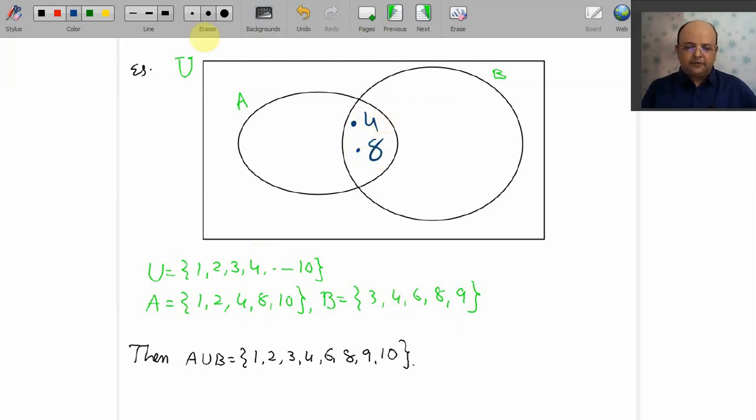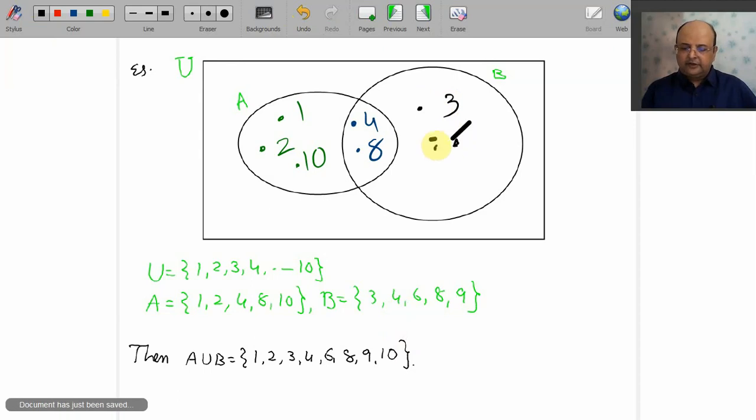Now you tell me what should I write? In A, your 1 is here, your 2 is here, your 10 is here. What are the elements in your B other than 4 and 8? Other than 4 and 8, the elements left are 3, 6 and 9. So I should write 3 here.